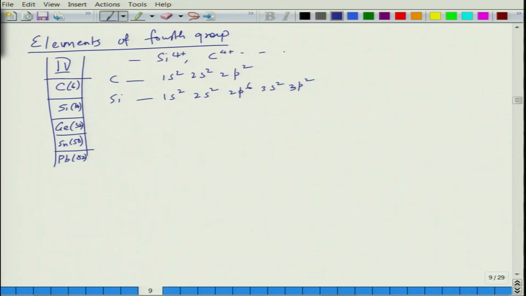This is how the electronic configuration will be. So, what you have here is an even number of electrons in the outermost orbitals.